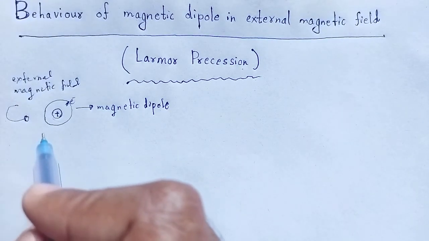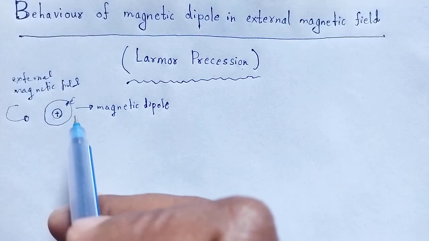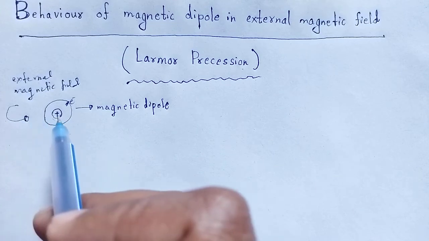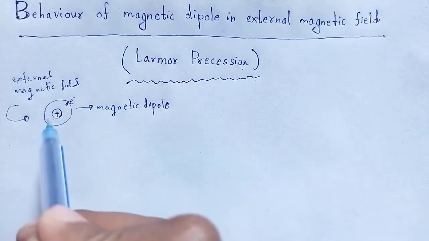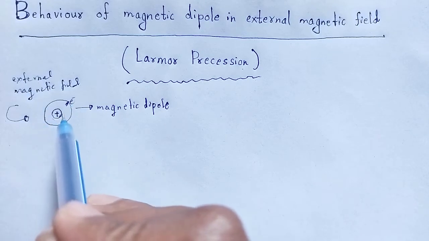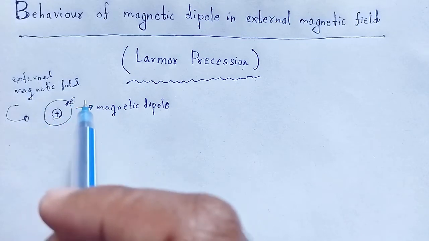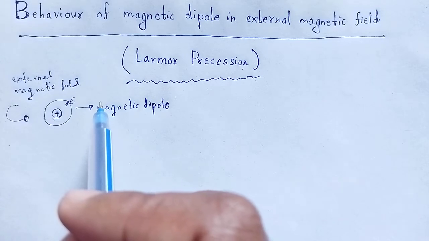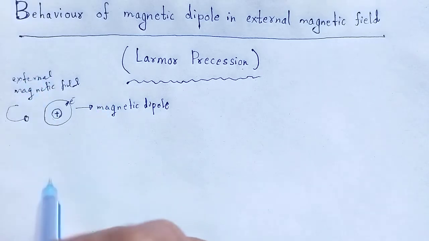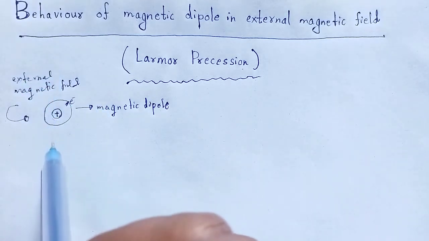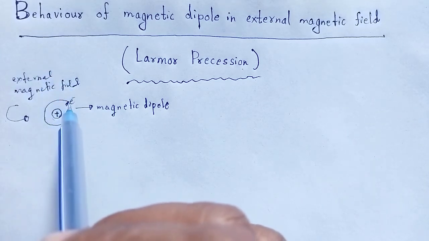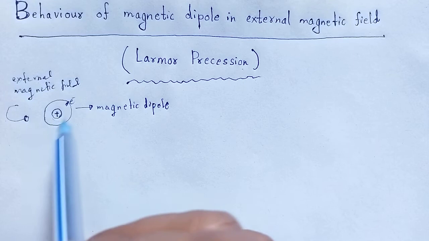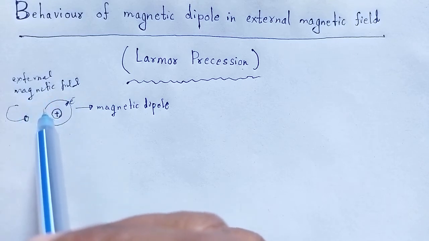what happens? Then the electron orbit precesses. The electron orbit precesses about the field direction as the axis, and the precession of the electron is about that axis.